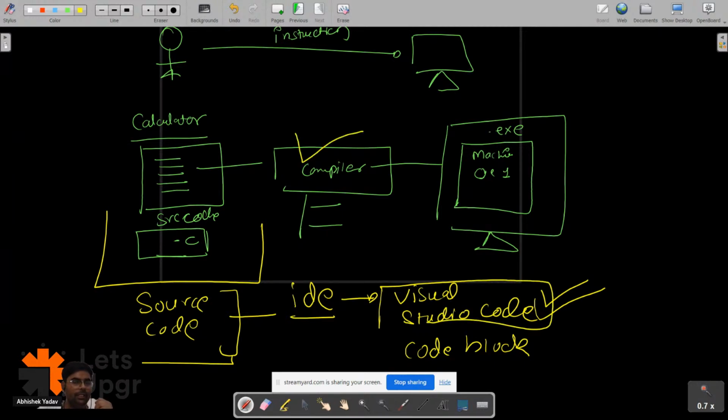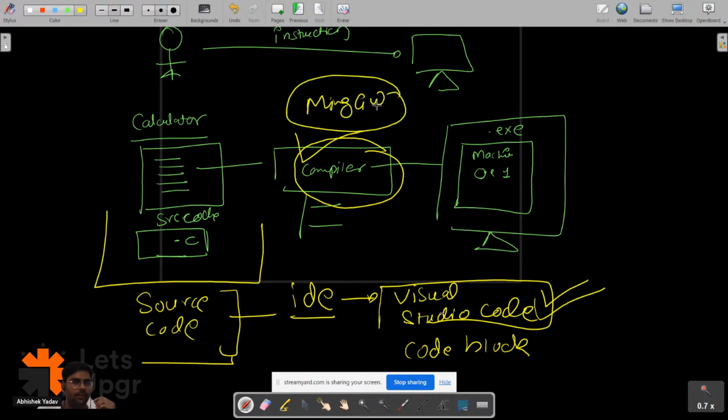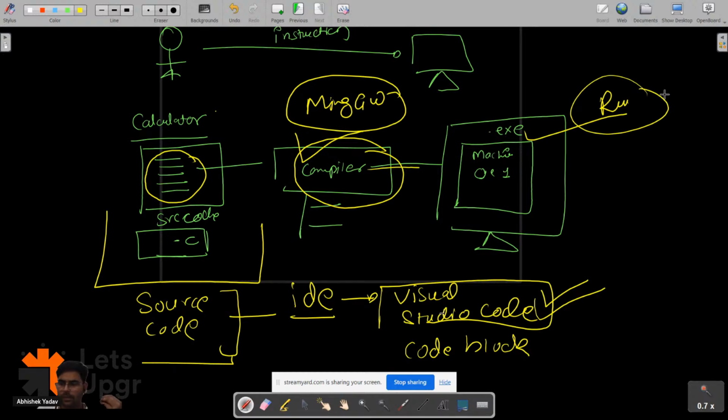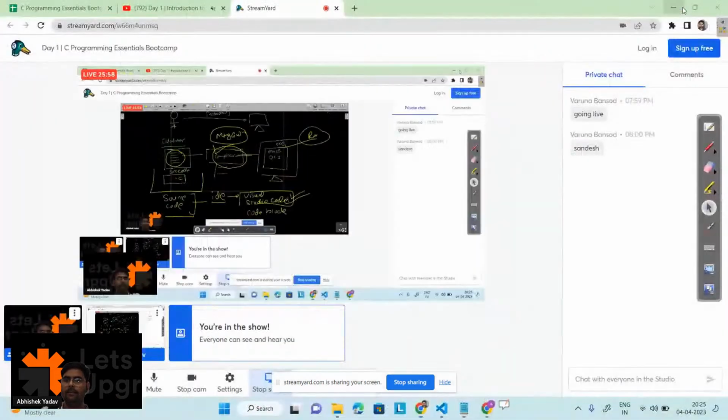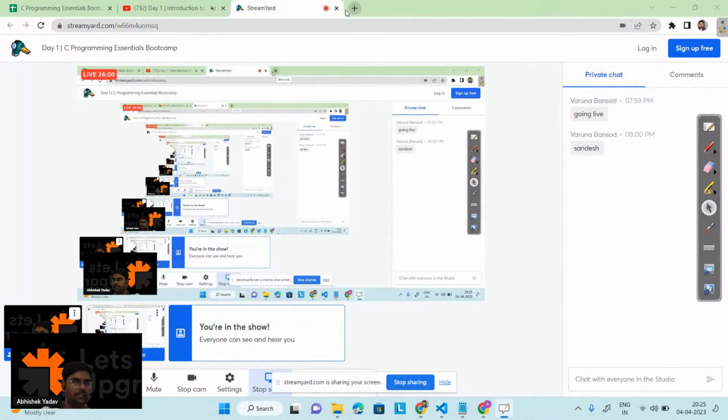After that, you need a compiler, so we will be downloading the MinGW compiler, and after that we are learning C language. So after learning C language, we will write our code on VS Code, save the file, and compile the code with the help of the MinGW compiler. We will get the executable file and we will run the executable file. Okay everyone, so let's try to do the setup first, right? And after that I will discuss the history part.